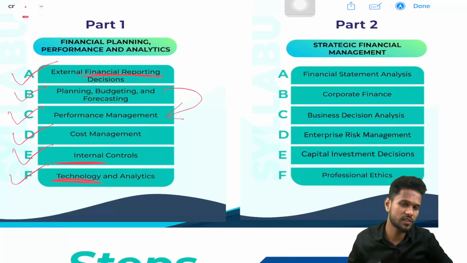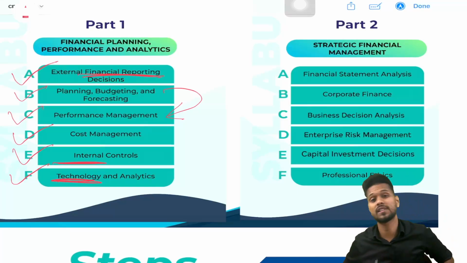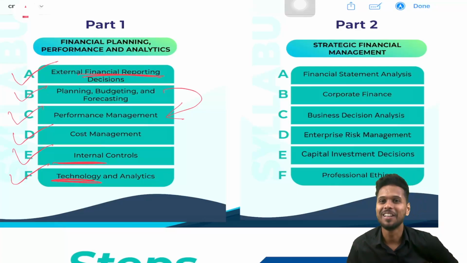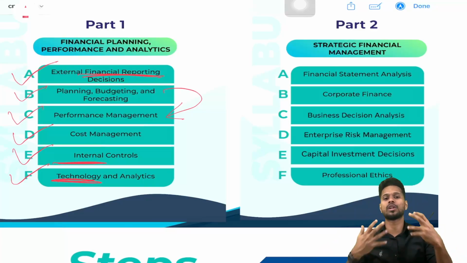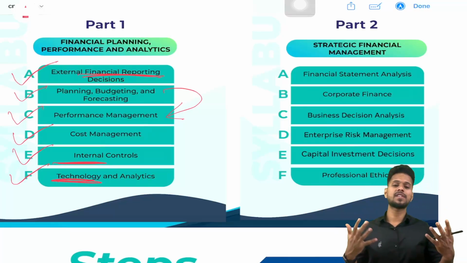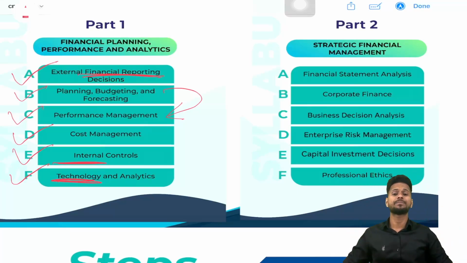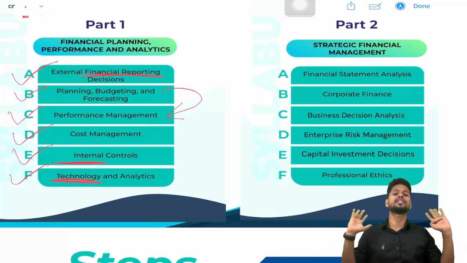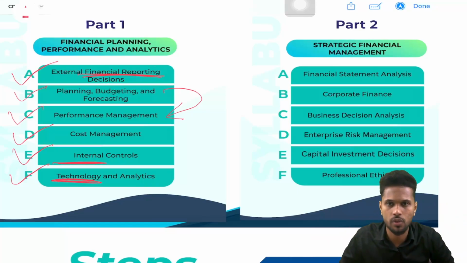So how to overcome all these challenges, everything that we are discussing in section F, technology analytics, is IT related. So all of this is part 1 syllabus. Section A is what? Financial reporting: what the financial reports are, and how to create them. Section B is how to develop the plan and budgets. Section C is how to measure performance, that is performance measurement. The next one is how to find the cost of a product or service, that is cost management. And how to manage the company's inside things, that is internal control. And the last one is IT related. So this is the part 1 syllabus.